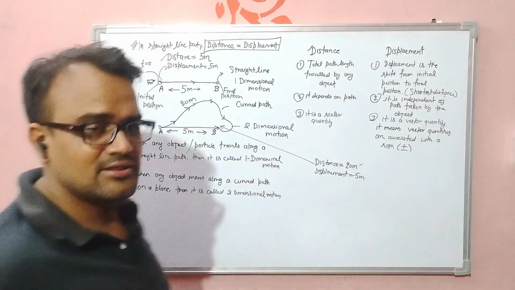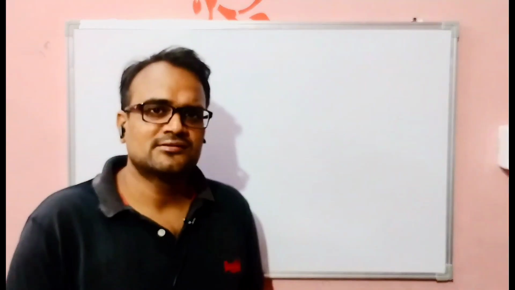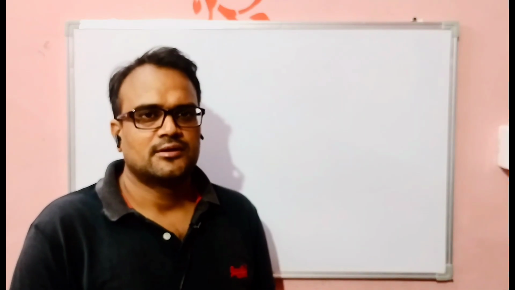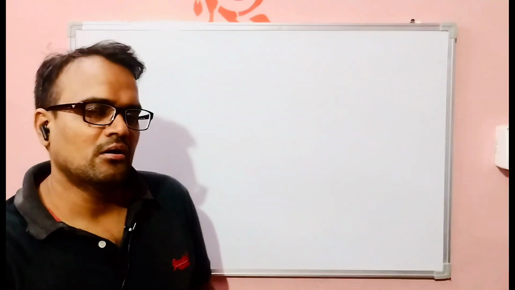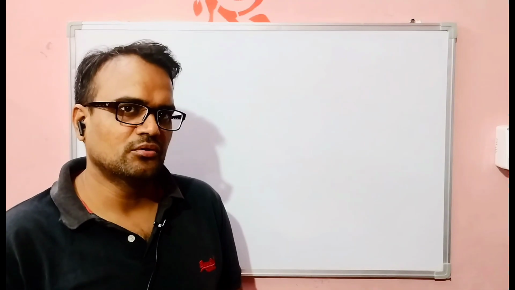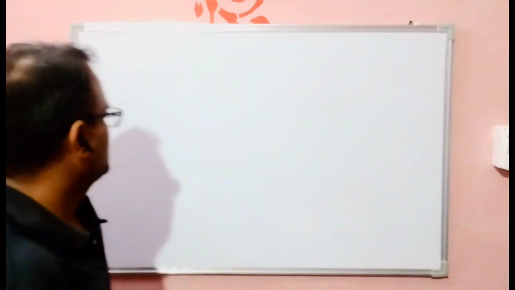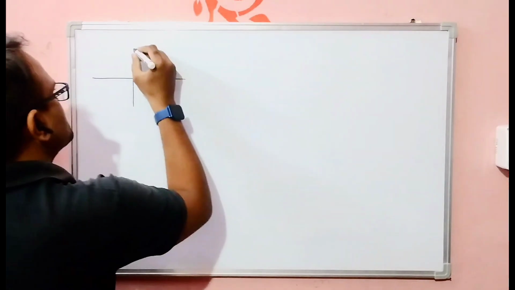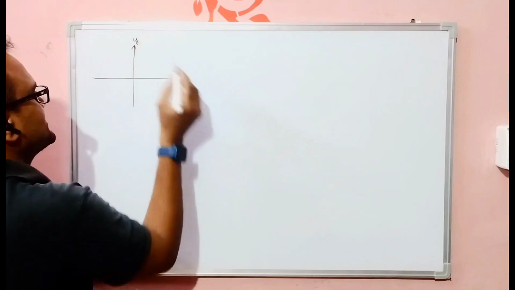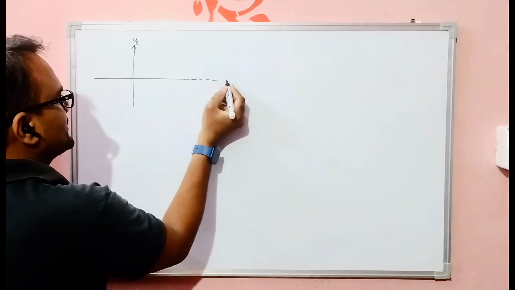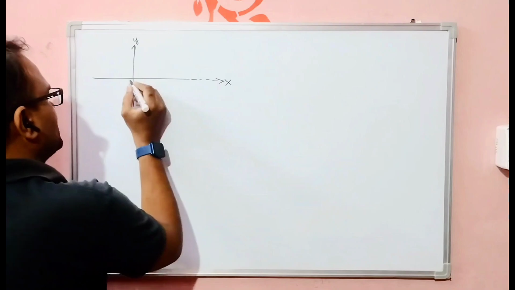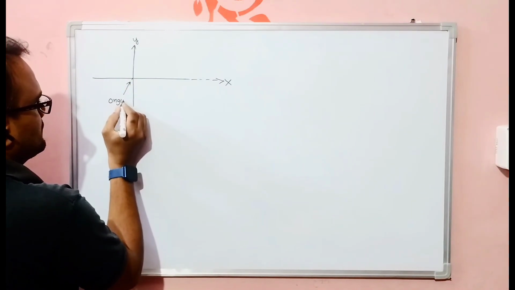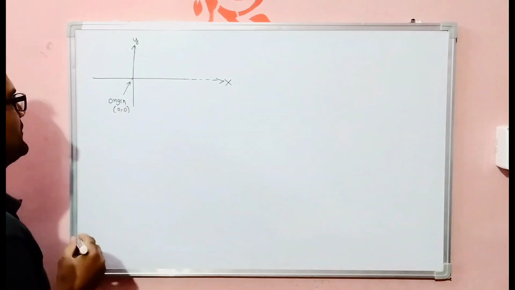So let's see further cases. Now let's attach a Cartesian coordinate system with the position of an observer and try to understand how we can describe the motion of a moving object. So here let's suppose it is the y-axis, it is the x-axis, and we know this point is the origin 0, 0.